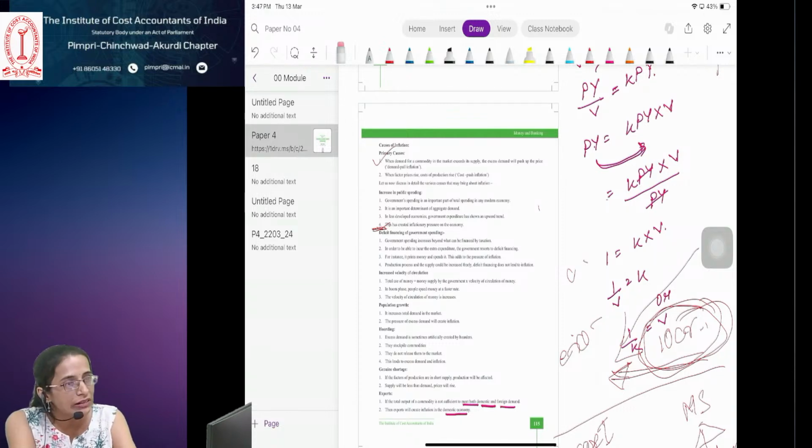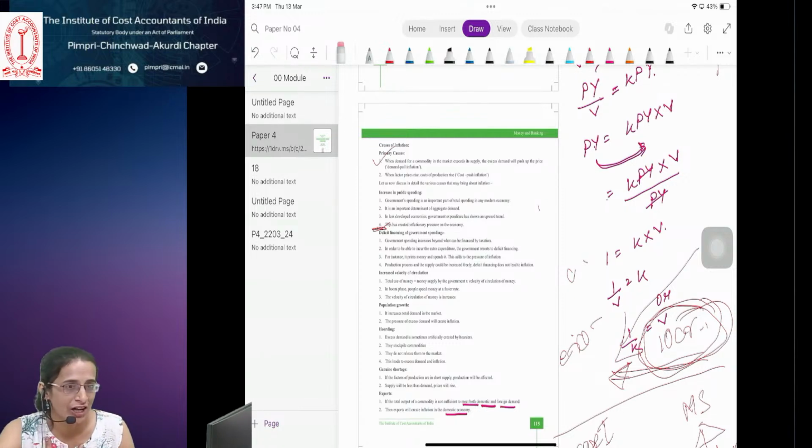See, with the help of money, we are able to measure the national income of the economy. How we will measure? We are adding up all the sources of income and we will get the national income of the economy, right? But in the barter system, we were not able to measure the national income of the economy. Also, we are paying the factors of production in the form of money, right?